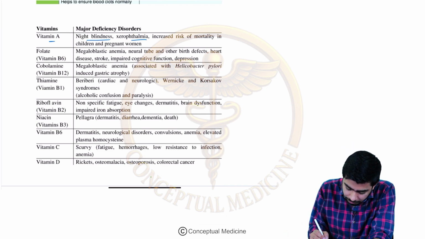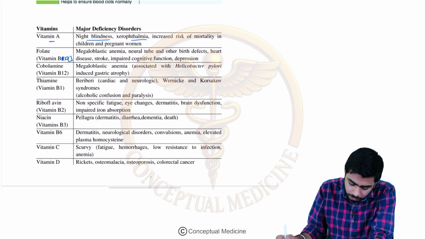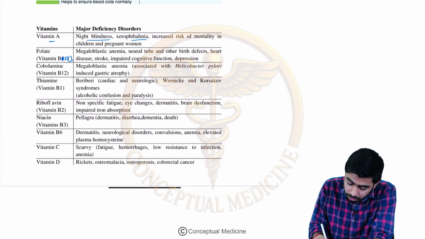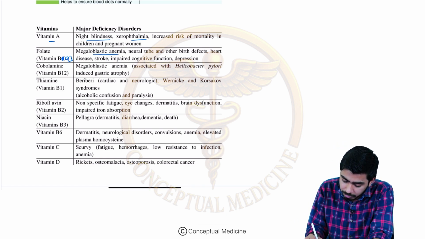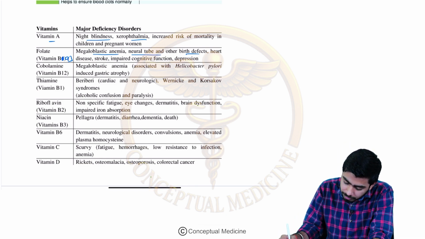Okay, if you talk about vitamin B9 folate, it is not B6, it is actually vitamin B9. It is wrong over here, so it is vitamin B9. So vitamin B9 is folate or folic acid. Its deficiency might cause megaloblastic anemia, and it might cause neural tube defect, as I already told you, right? So birth defect, neural tube defect basically. So please remember the NTD, that is neural tube defect, right?